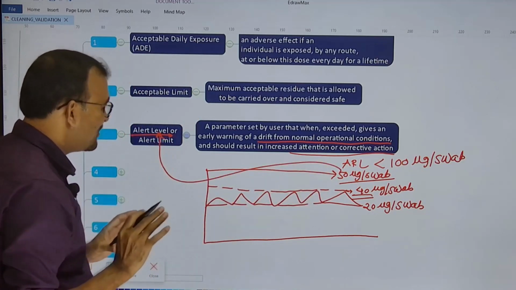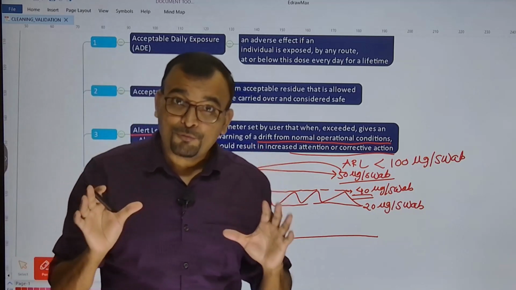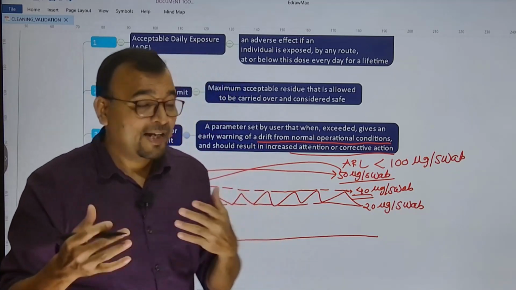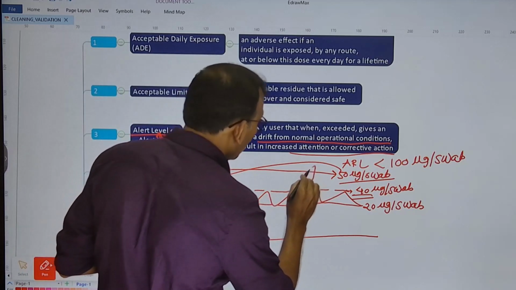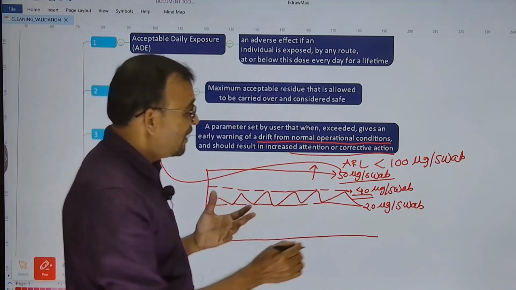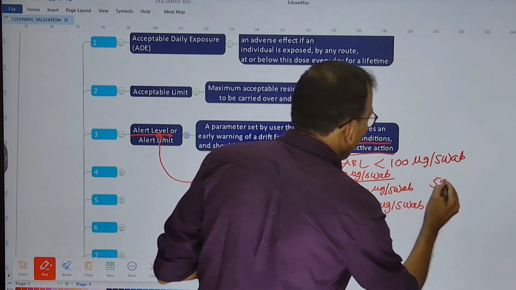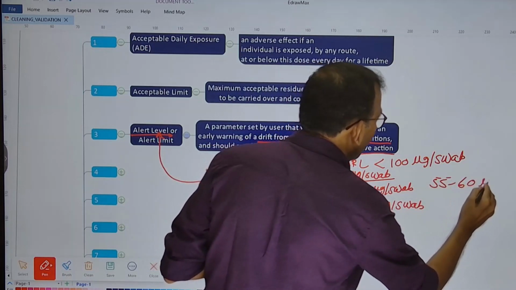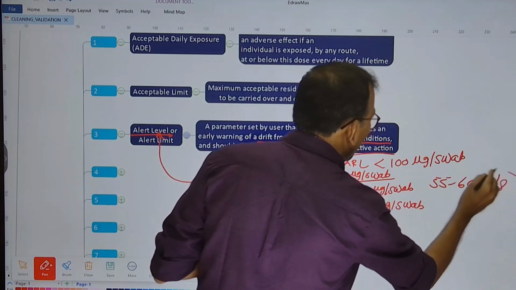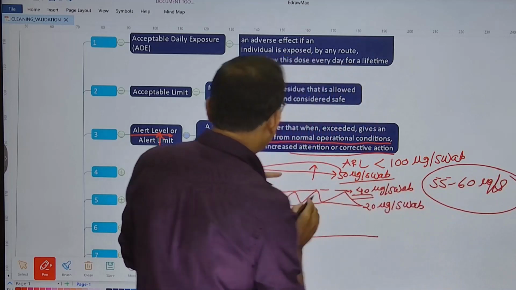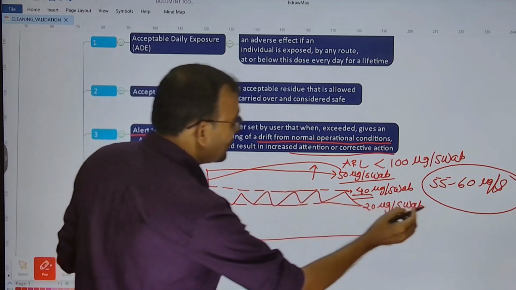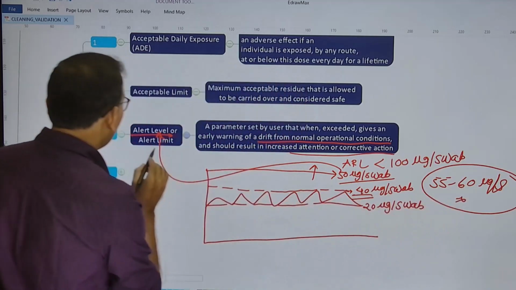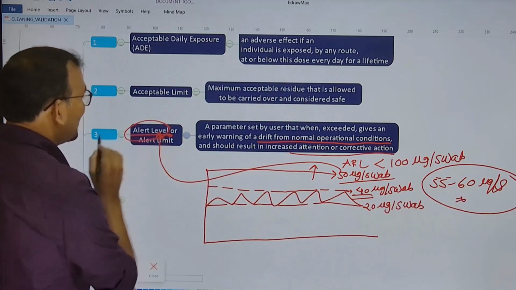or alert limit. So for future cleaning verification activities, if the residue level goes above 50 microgram, let us say 55 microgram or maybe 60 microgram per swab, those events have to be investigated because your residue has gone above your alert level or alert limit.